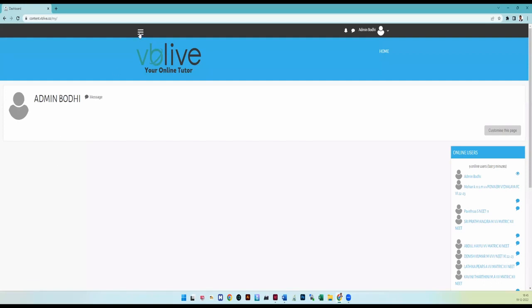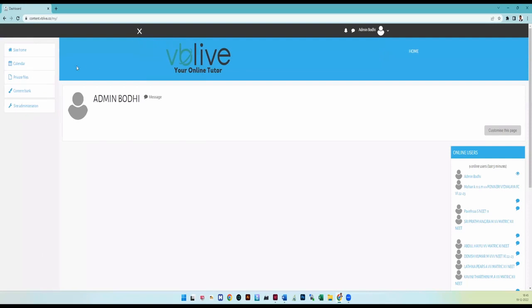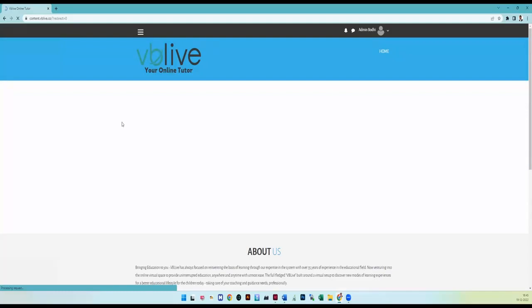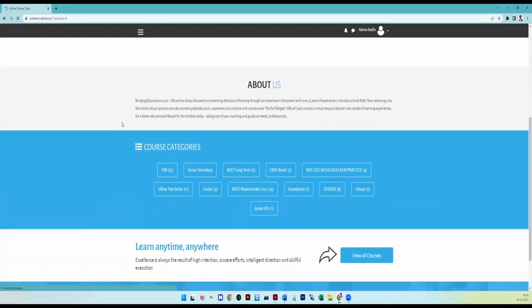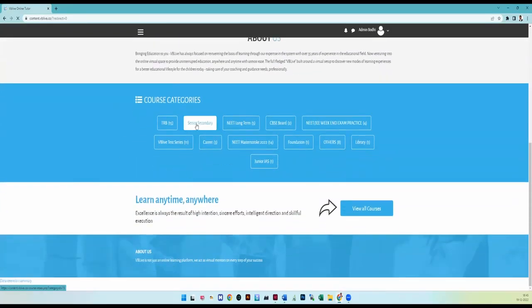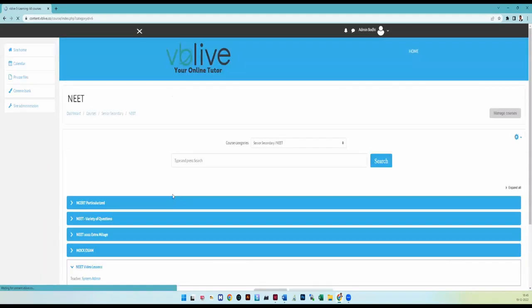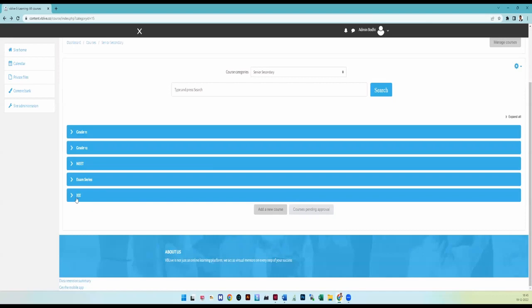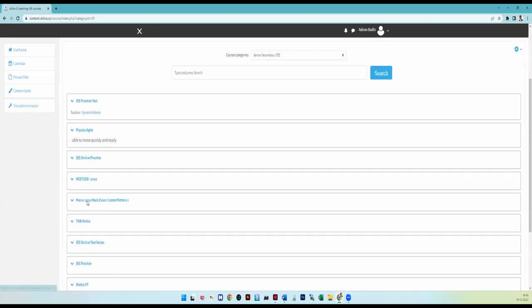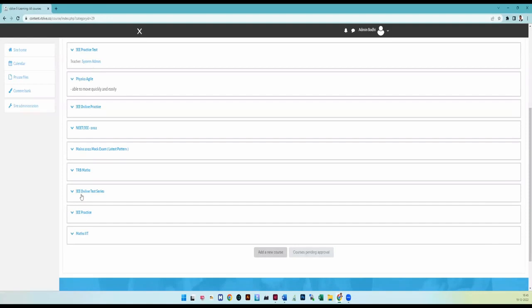Then you will see these three lines. When you click these three lines, on the left hand side you will see your site home. That means where your course is, and in that you will take only the senior secondary part. Inside the senior secondary part, you will take NEET, and the children who have chosen JEE will click JEE. So this is the JEE page.